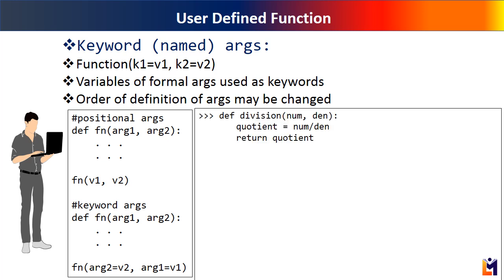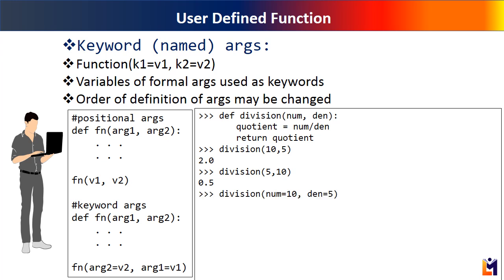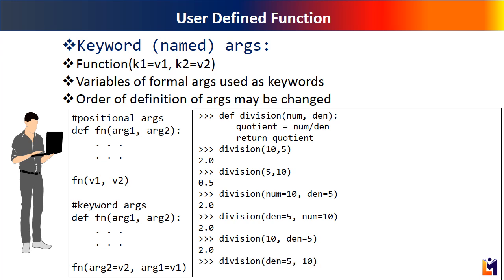Look at the example of a division function with numerator and denominator arguments. We can specifically mention the value to be passed to each argument. Use of keywords is optional, like division(10, denominator=5). The first argument is a regular positional argument, whereas the second is passed using keywords. However, passing the keyword argument before the positional argument produces a syntax error, which means that in case of a mixed call, arguments without keyword must be before the keyword arguments.